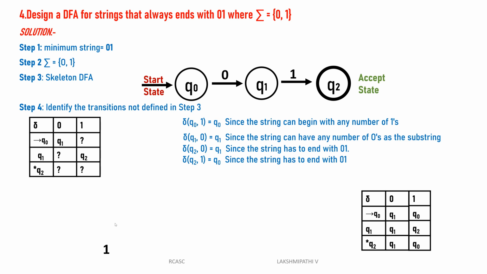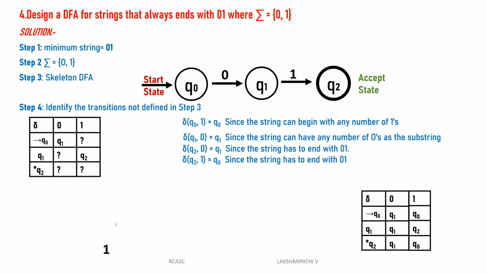Then Q0 of 1 is Q0, Q0 of 1 is Q0, Q0 of 1 is Q0; the loop keeps repeating. Then after that, ending with 01, Q0 of 0 is Q1 and Q1 of 1 is Q2. For this type of strings, for example three ones or five ones, it stays in the same state, then continues with the ending and reaches the final state.